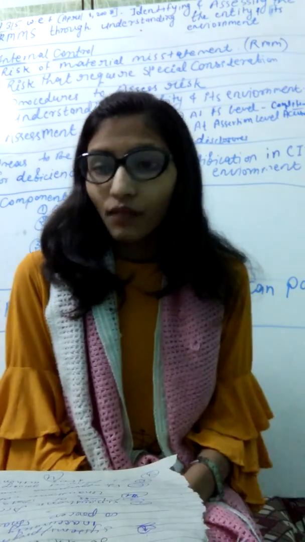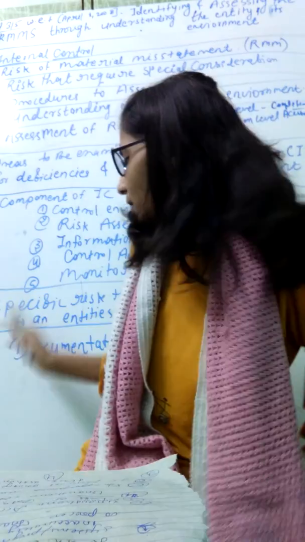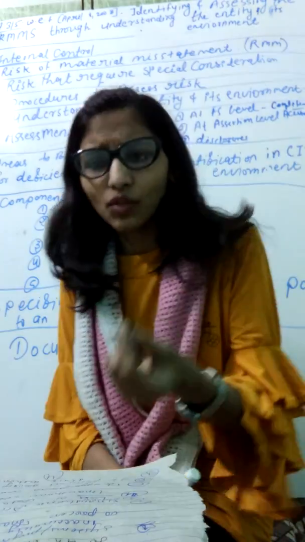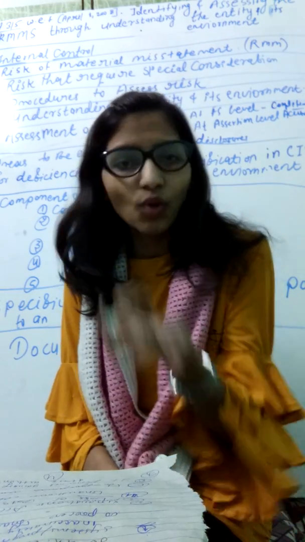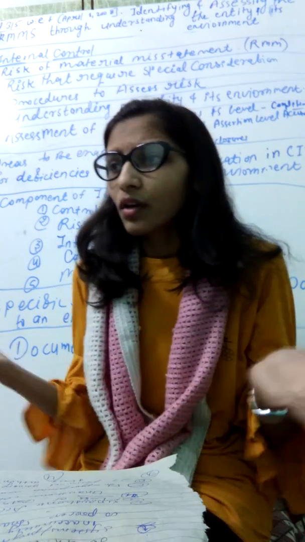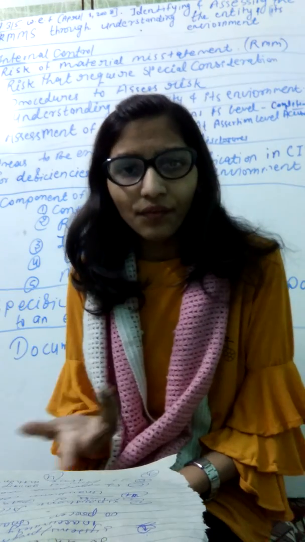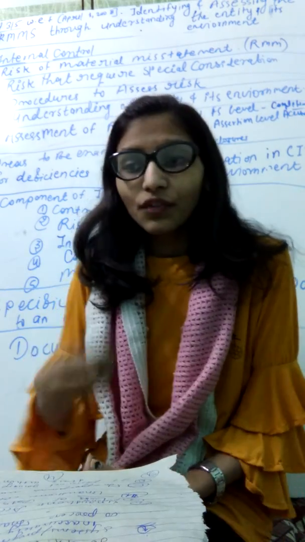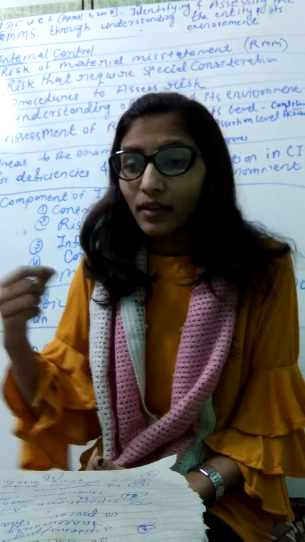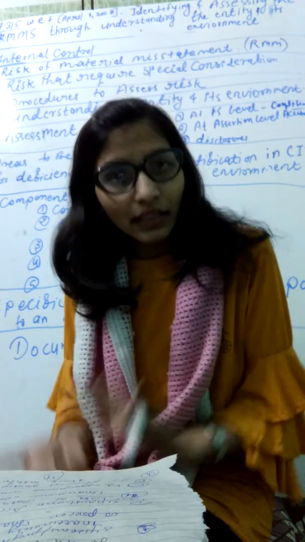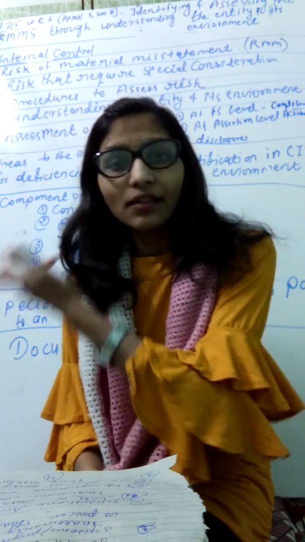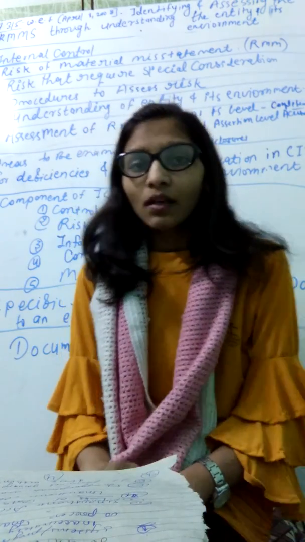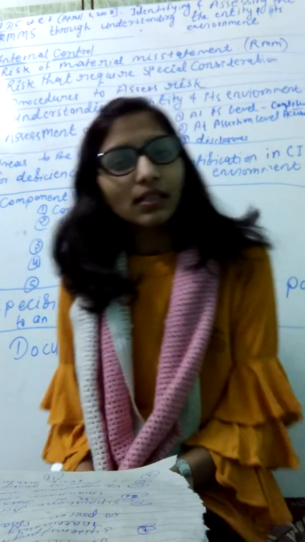So finally, all of this is covered. Finally we take a small point, that is documentation. You can document each and everything, like identified risks. Discussion with the engagement team is also documented. Key elements of the entity and its environment are also documented. So this is all about SA 315.